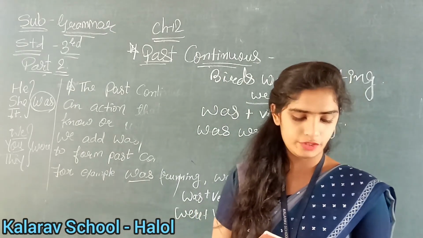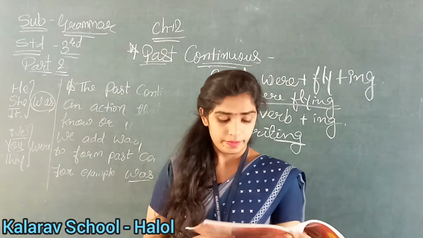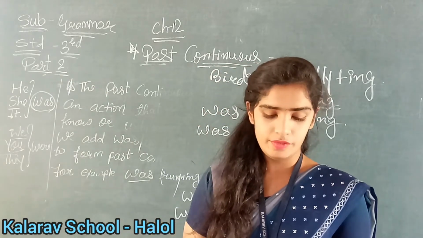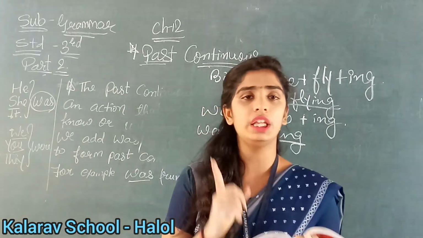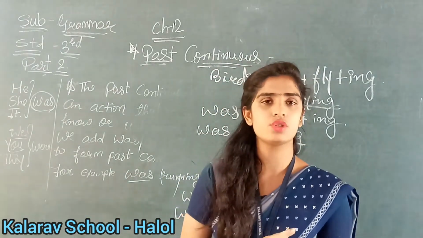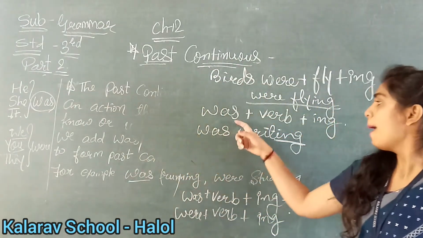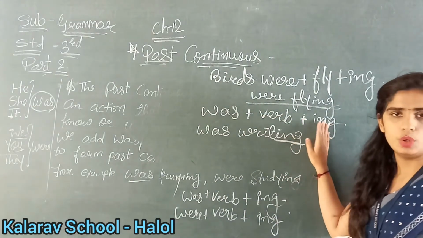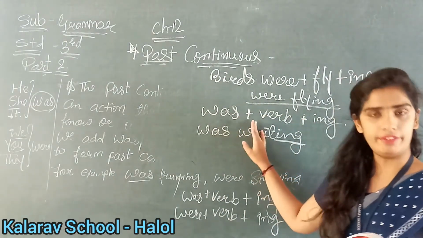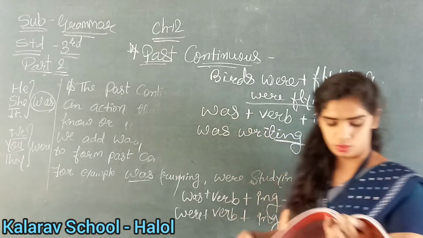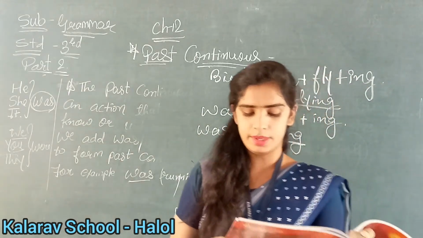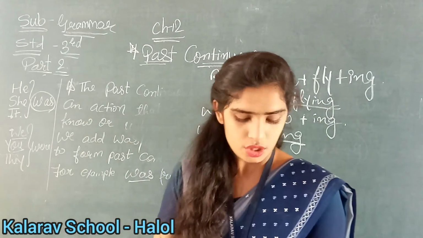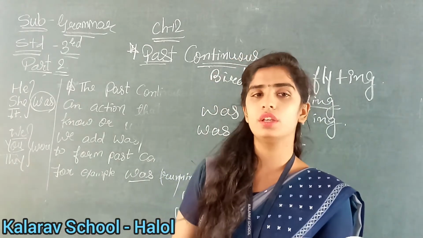What is the third number? I in the bracket was living and were living in a villa by the sea for a year. So I means only one person. You are talking about only yourself. There is one person. So what will we use again? Was plus verb plus ing. Okay. So was living. Understood? Very good. Now fourth number is girls blank for flower petals in their baskets. So were gathering and was gathering are your options.